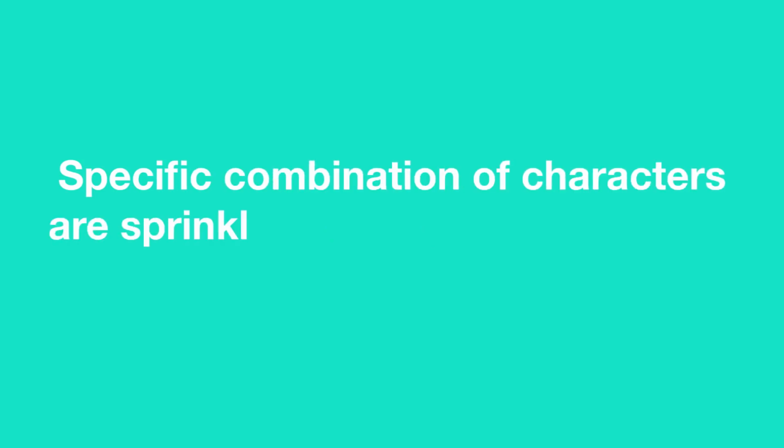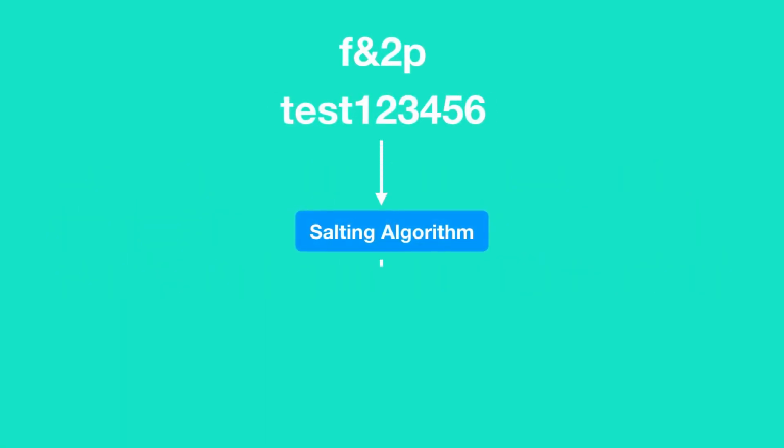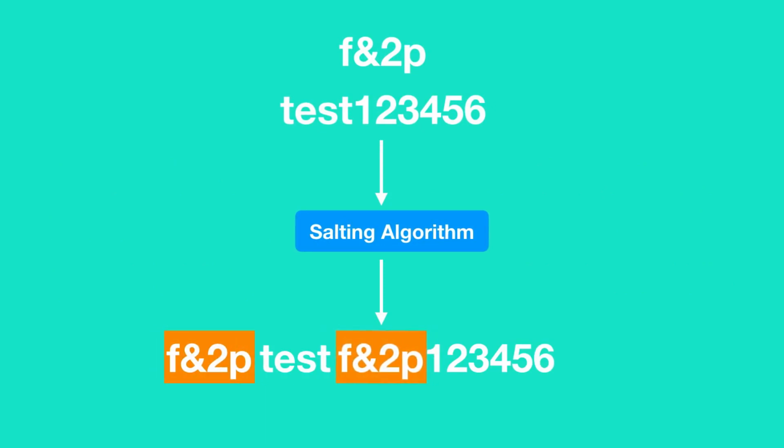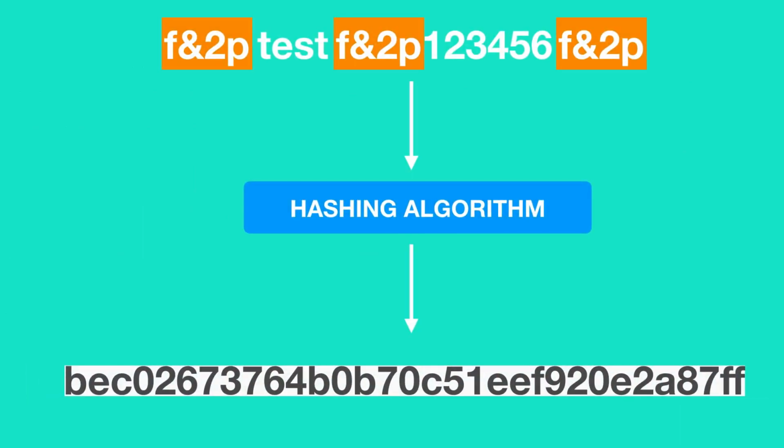A new technique called salting was introduced by security analysts to give hackers a hard time in cracking passwords. In this technique, a specific combination of characters is inserted at specific positions of the plain text password before hashing. Every company has its own salting algorithm and they don't make their salting algorithm public. For example, let's say Facebook's salting algorithm inserts a string f&2p at the beginning, after the third character and at the end of the plaintext password. After salting the password, the salted password is then hashed by a hashing algorithm.